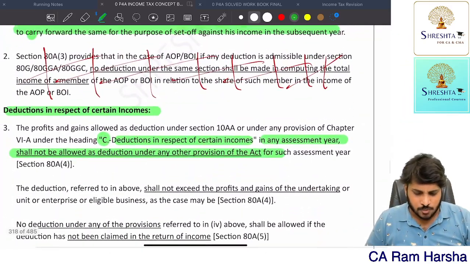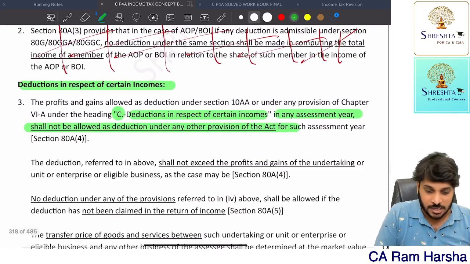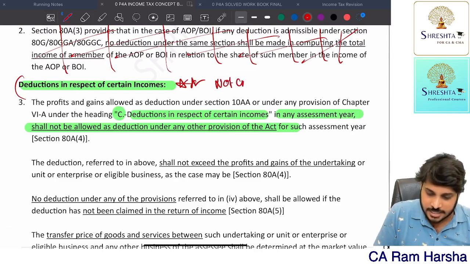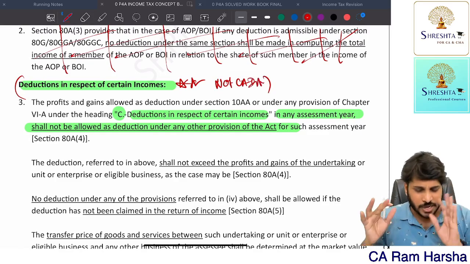Getting it? See, these points are mainly important at CA final. So these points, whatever I'm reading from here, are not relevant at CA inter much. But we will read once as a formality.